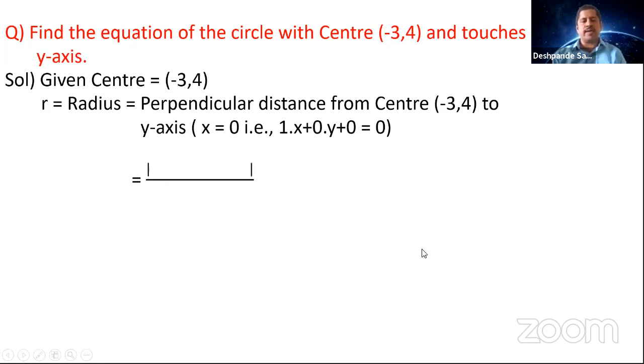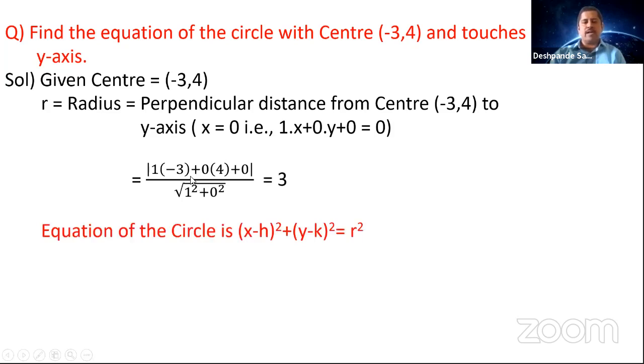So if you use the formula here, it is going to be a x1, so 1 into minus 3 plus 0 into 4 plus 0, divided by root over a square is 1 square, b square is 0 square. So the value you get is 1 into minus 3 is minus 3, in the modulus it is plus 3, divided by 1 square plus 0 square is 1. So you get the value of radius as 3. Now you got the center and you got the radius.